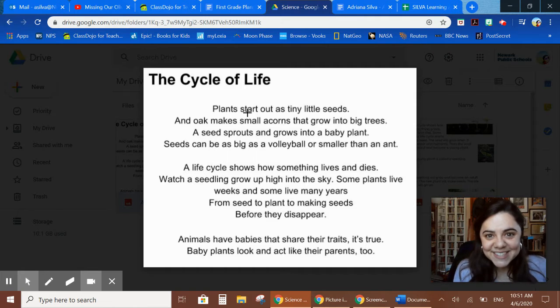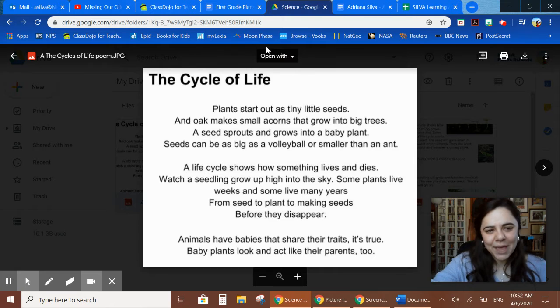Animals have babies that share their traits, it's true. Baby plants look and act like their parents, too.